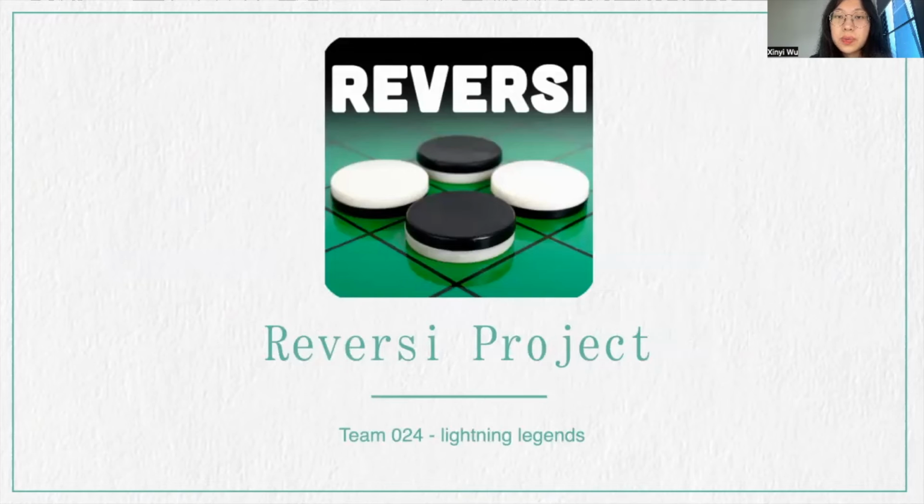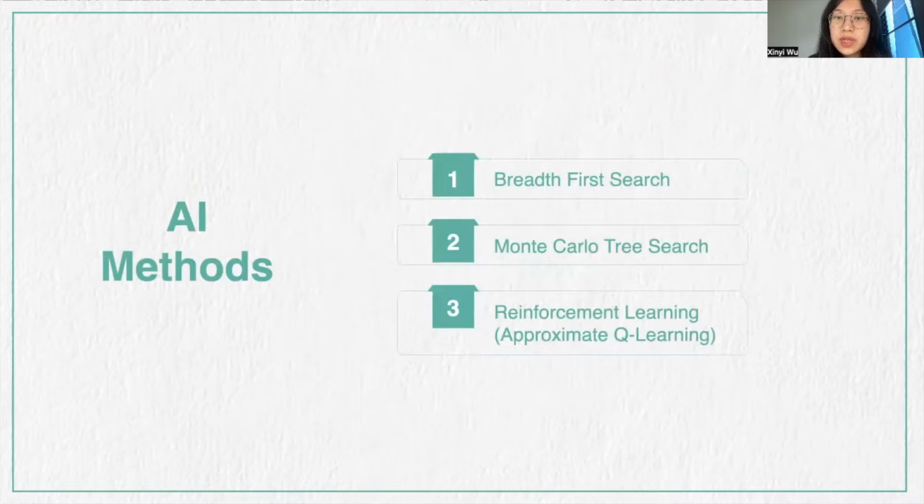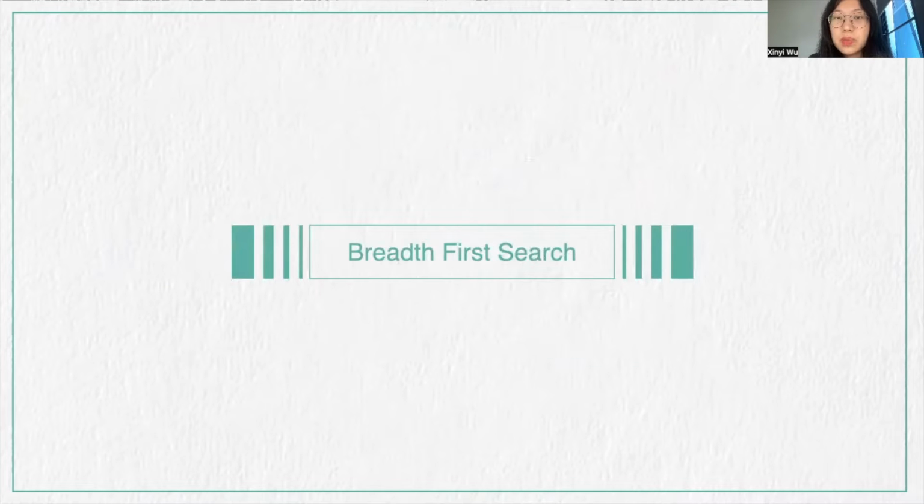Reversi is a strategy board game for two players played on an 8x8 board. The main goal for each player is to turn over the opponent's game pieces that are in a straight line. In this project, we implemented three AI methods to design the controllers: breadth first search, Monte Carlo tree search, and reinforcement learning. The first method we used is the breadth first search.